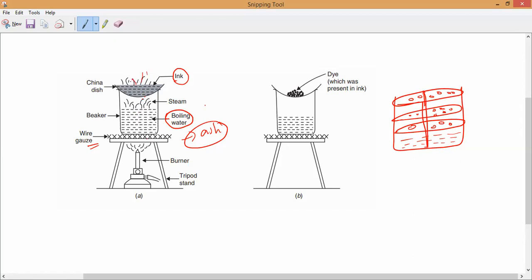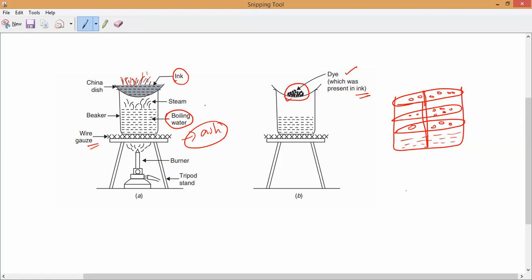So from the ink, the water will start evaporating. Have you noticed the fumes here? The water will start evaporating from this ink. Once the water has evaporated, finally what is remaining? Some kind of dye, which was present in the ink. So we can get it. This experiment you can also do.